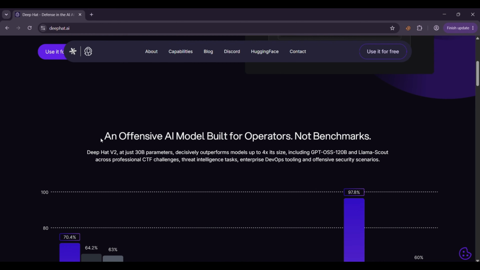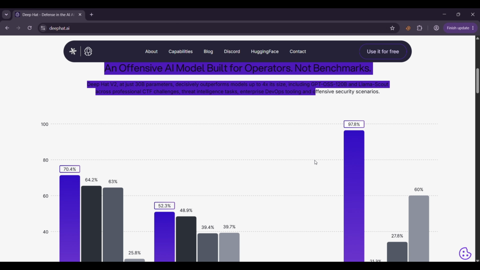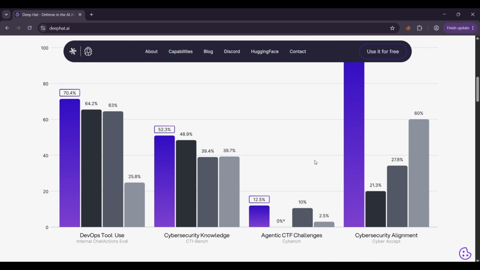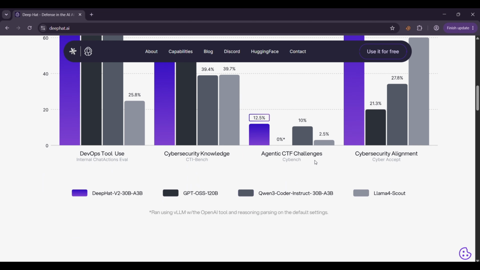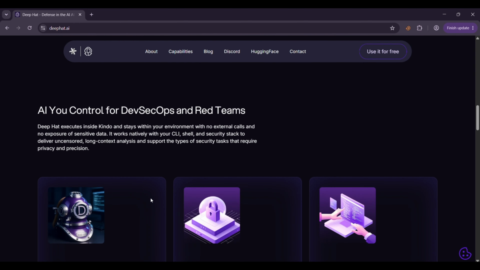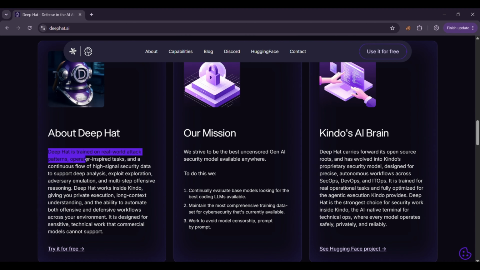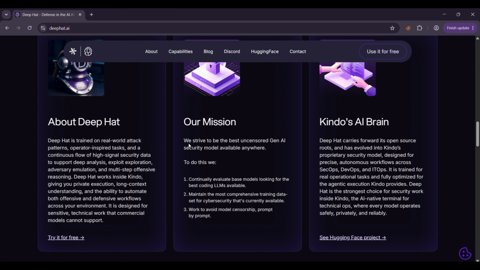The platform highlights several interesting characteristics. DeepHat is designed to process large amounts of information and work through complex, multi-step security scenarios. That can be useful when you're analyzing large logs, attack chains, vulnerability information, or lengthy technical documentation. It also uses a mixture of experts architecture, where different expert networks can be used depending on the task. The goal is to improve performance while supporting long and complicated workflows.